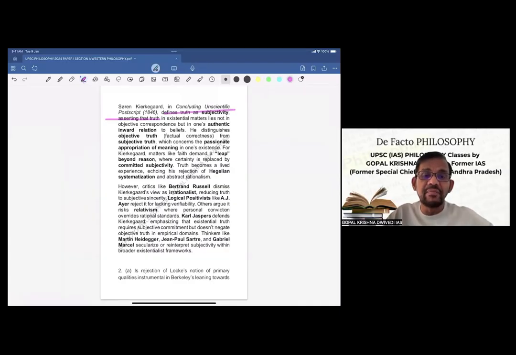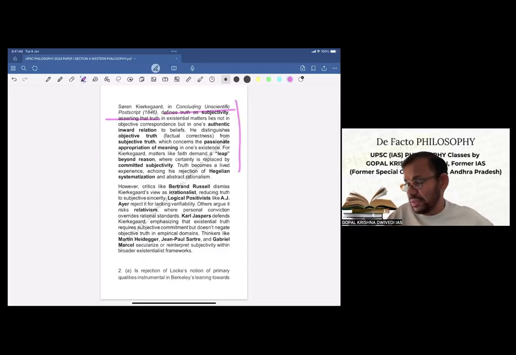For Kierkegaard, matters like faith demand a leap beyond reason, where certainty is replaced by committed subjectivity. Truth becomes a lived experience, echoing his rejection of Hegelian systematization and abstract rationalism. Now, this is the exposition of Kierkegaard's view regarding subjectivity.